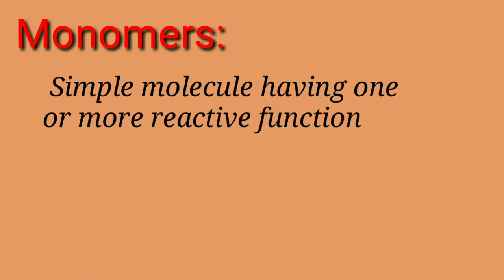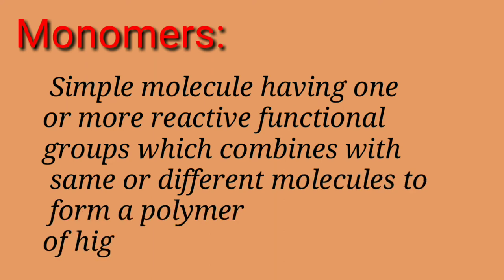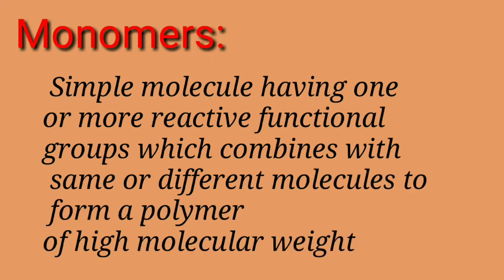Now, let us discuss monomers. Well, a monomer is a simple molecule having one or more reactive functional groups which combines with the same or different molecules to form a polymer of high molecular weight.